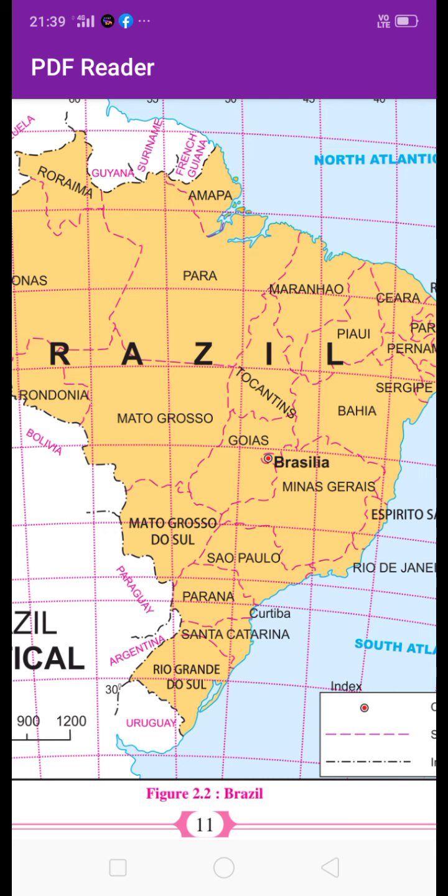You have to study this map properly, what is the name of this state, where is this state, because these states are important to fill in the map. In this way you have to study this topic. Okay, thank you.